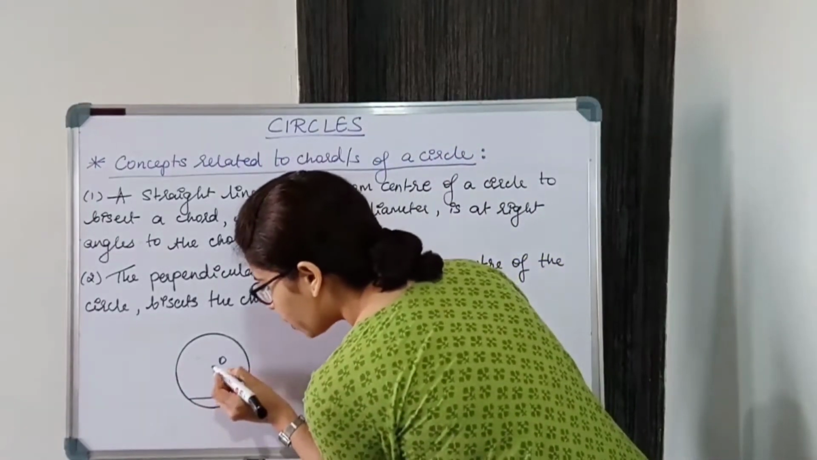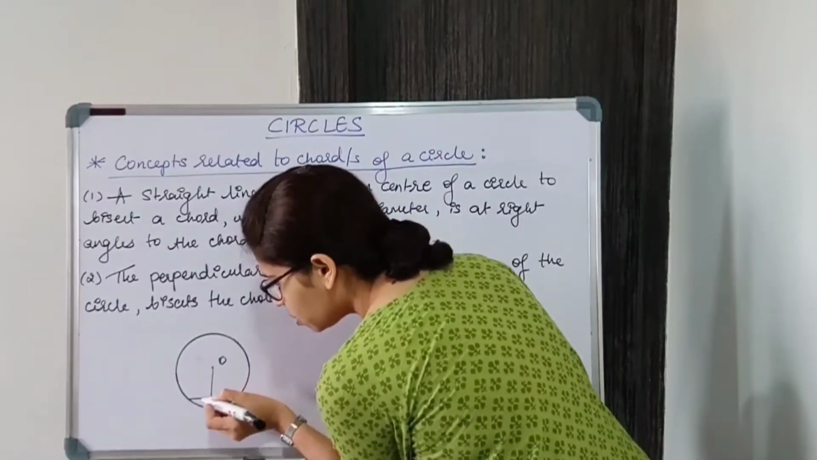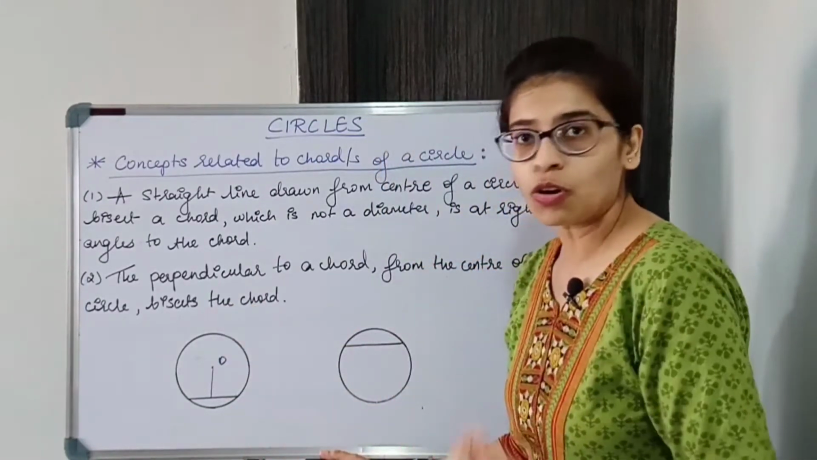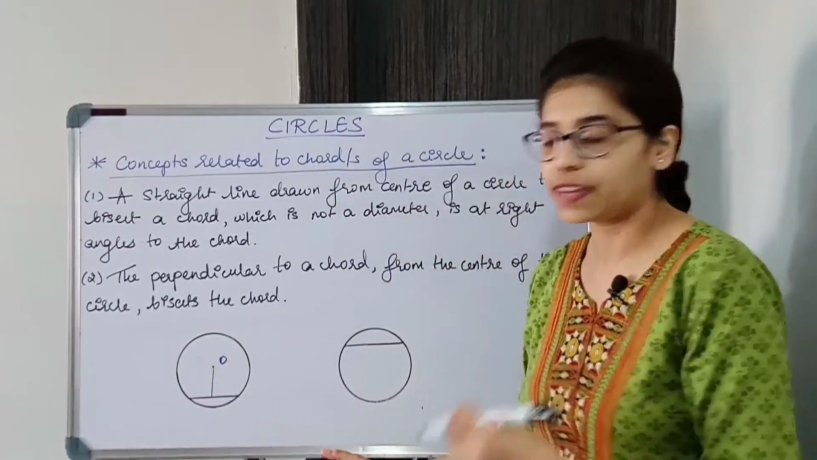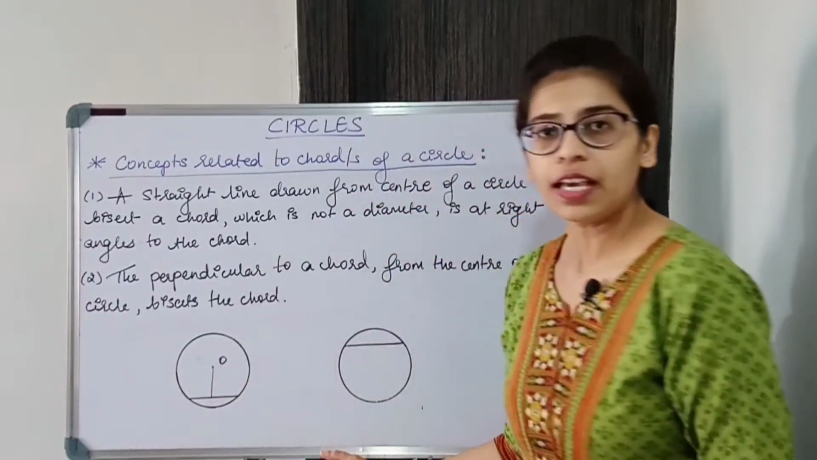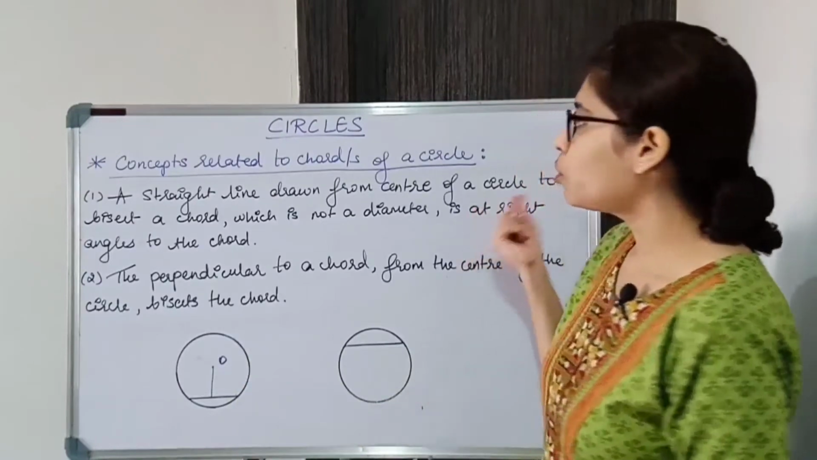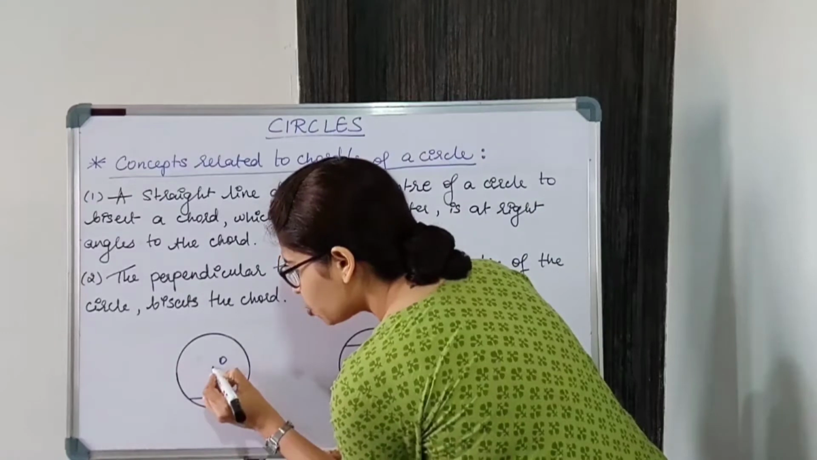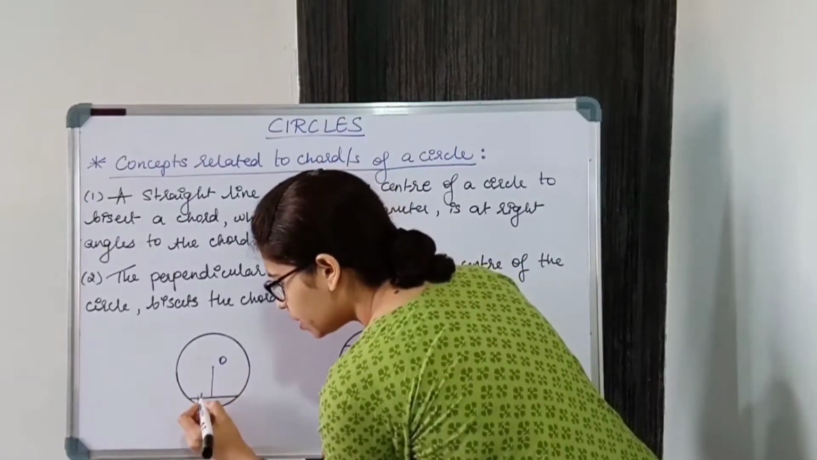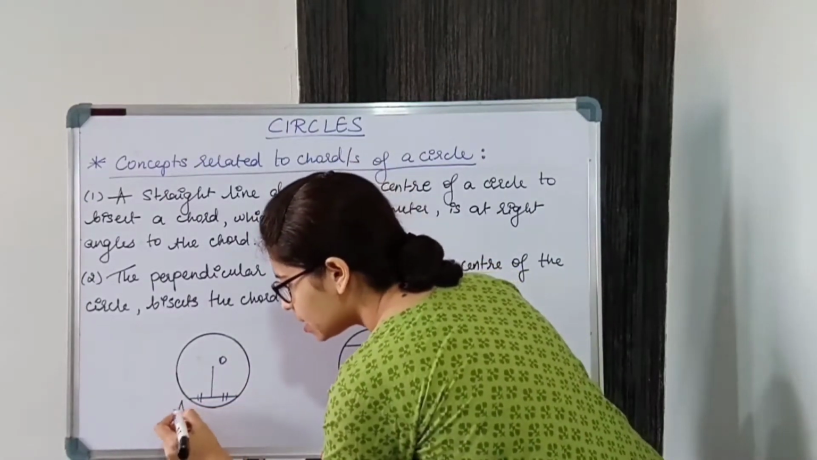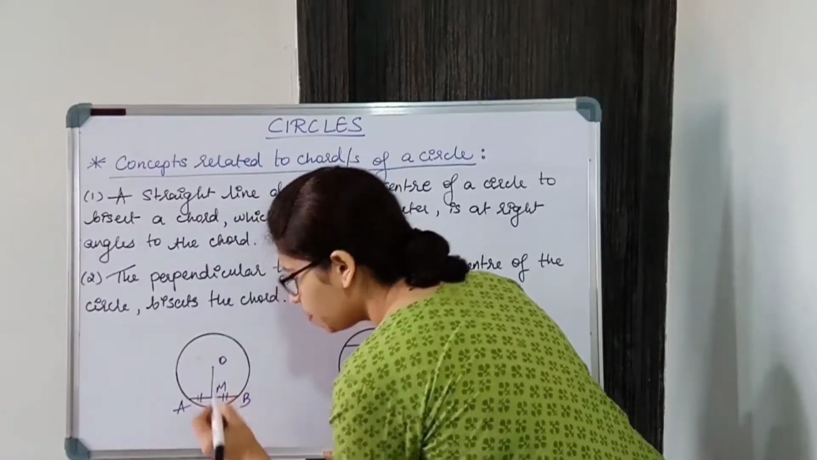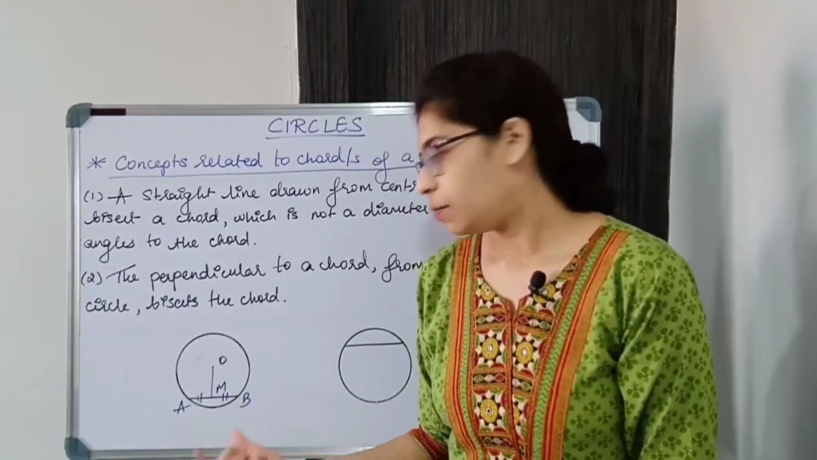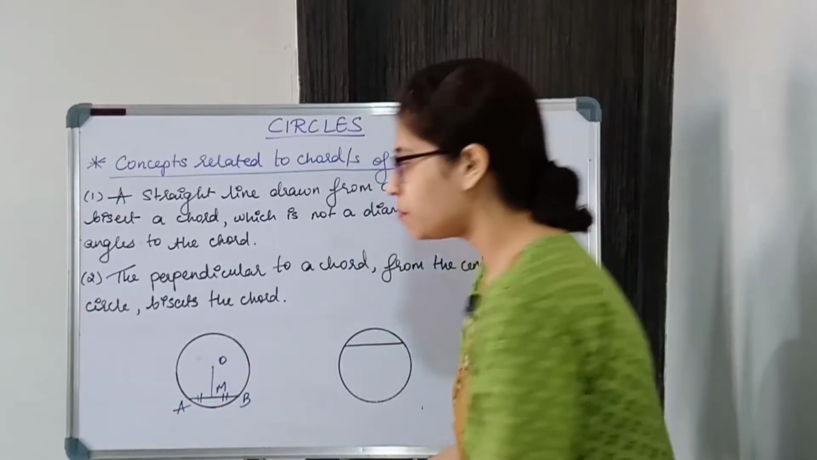So if you are drawing a straight line to this chord to bisect this chord, meaning to divide this chord into equal parts, we are drawing a segment from here. So you are drawing a straight line from the center to this chord such that it is bisecting the chord, meaning it is dividing it into equal parts. Let's say this is AB and this is M. So OM is bisecting chord AB, that is AM is equal to MB.